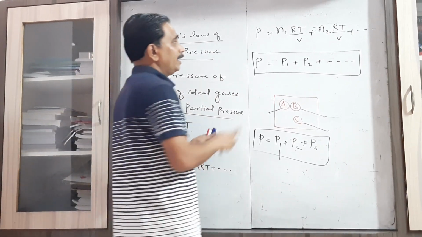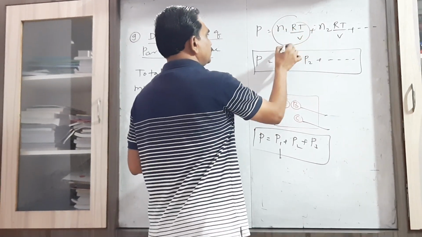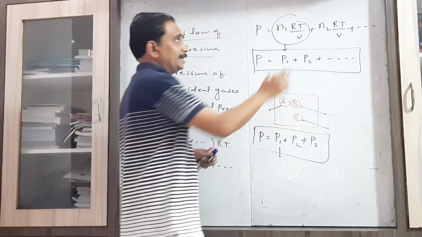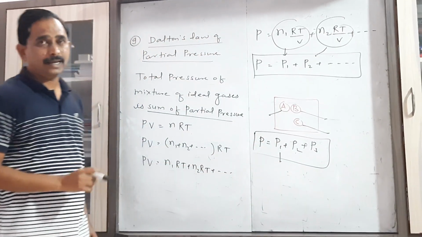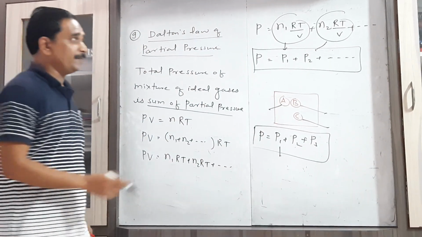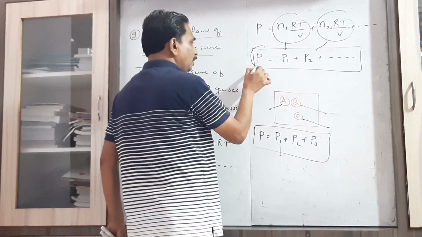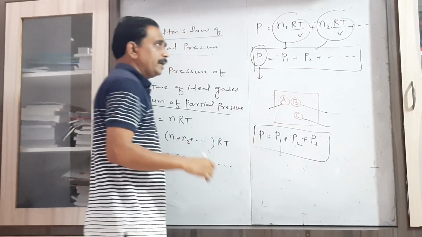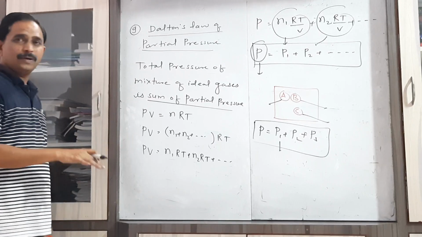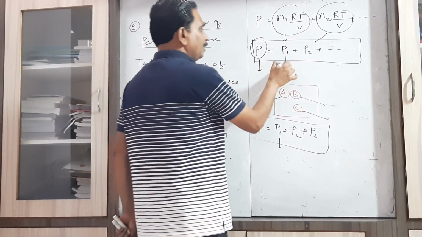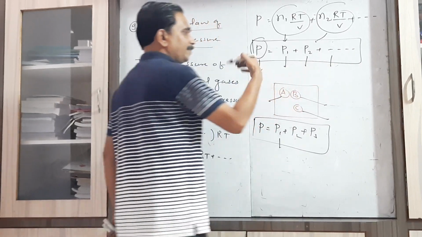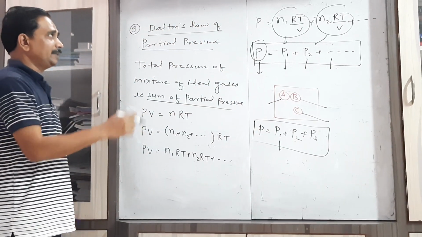So this n1 RT upon V gives us the pressure exerted by the first gas. This n2 RT upon V gives the pressure exerted by the second gas. It means the total pressure of the mixture is equal to the sum of partial pressures: the pressure exerted by the first gas, the second gas, the third gas, and so on.